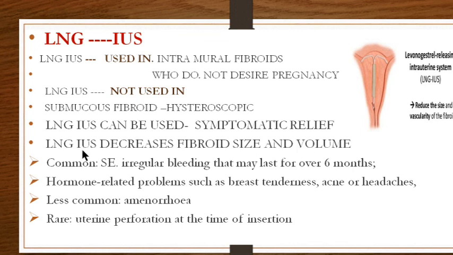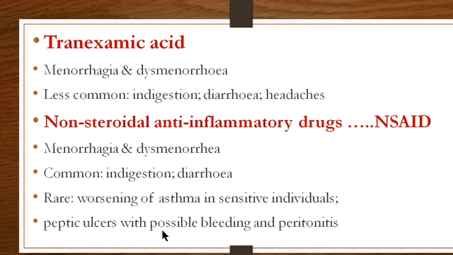The common side effects, of course, of any LNG-IUS: irregular bleeding that may last for over 6 months, and hormone-related problems such as breast tenderness, aches and headaches can be there. Less commonly, it can produce amenorrhea, and very rarely it can cause perforation at the time of insertion. So you have to be careful.